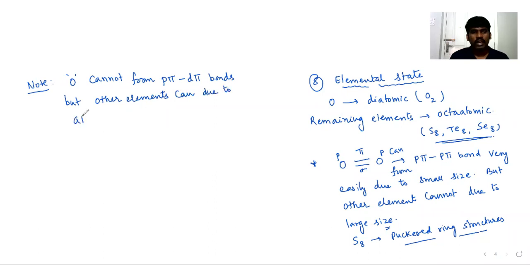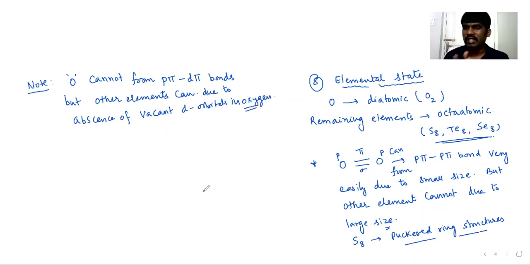It is due to the absence of vacant d orbitals in oxygen. So that is a point that can be given for the elemental state.